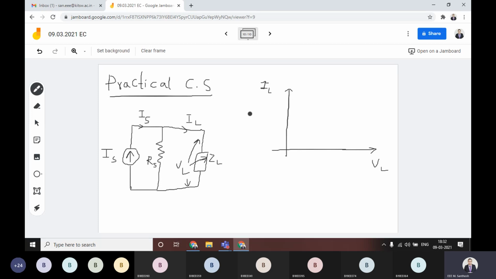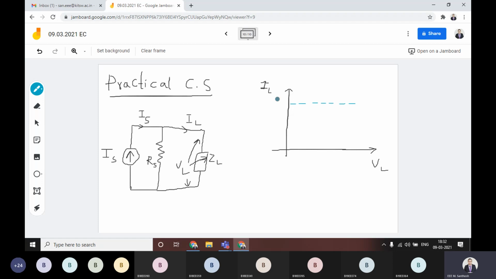In the ideal current source case, you have a constant current. Why? Because it is independent of load voltage. For that reason we got a constant value.